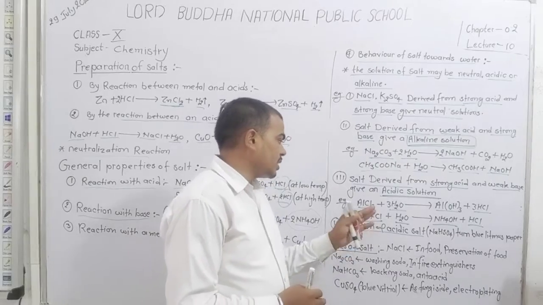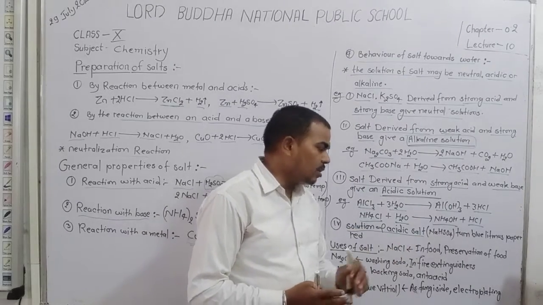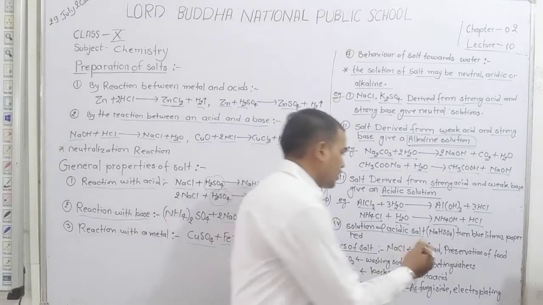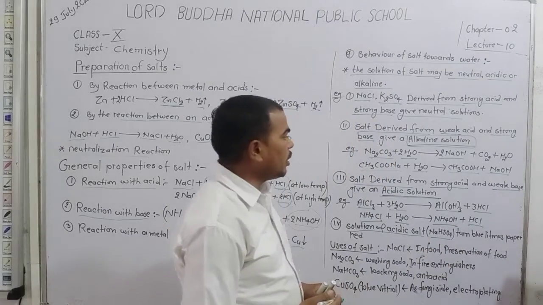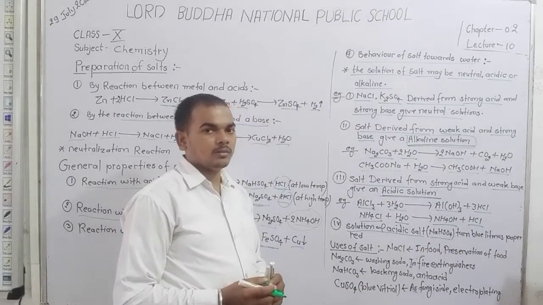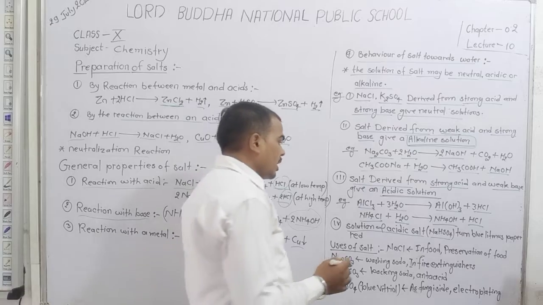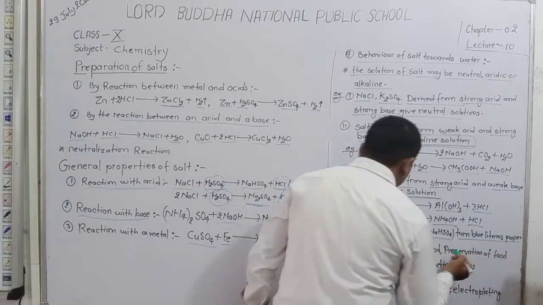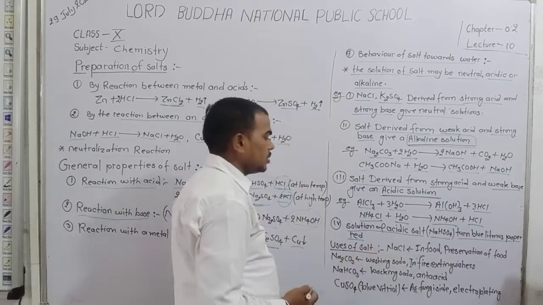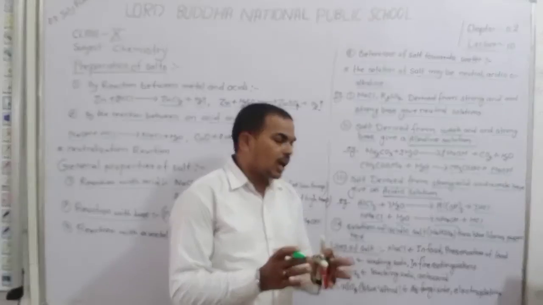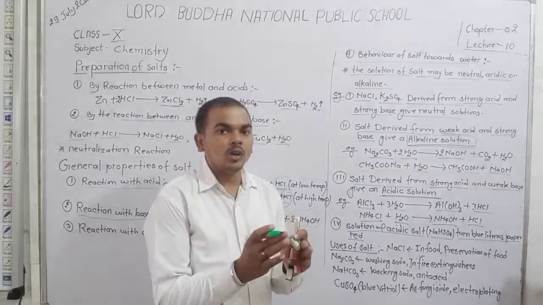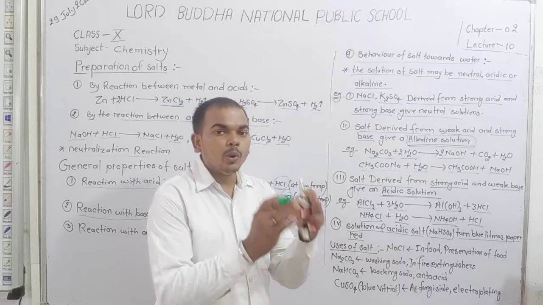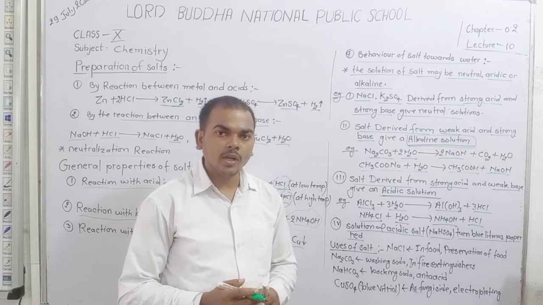Sodium hydrogen sulfate is an acidic salt. Dear student, so it turns blue litmus paper red. Our acidic salt solution turns blue litmus into red.